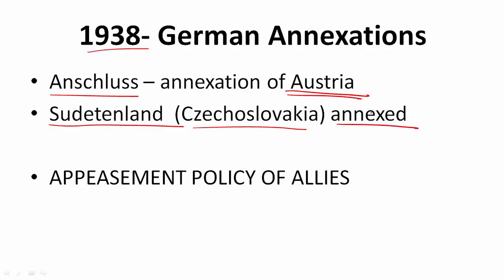Now you might imagine that if one country is annexing an entire other country, the other countries of the world would say something, but that did not happen. UK and France followed a policy of appeasement. It means that they let Hitler do whatever he wanted. They thought that he would annex one country, maximum two countries, and after that he would stay quiet. He won't ask for more. Why risk war for just a small country like Austria? This led to Hitler thinking that no one would challenge him, that Britain and France are weak and want to avoid war, and so he could become very powerful and do whatever he wanted.